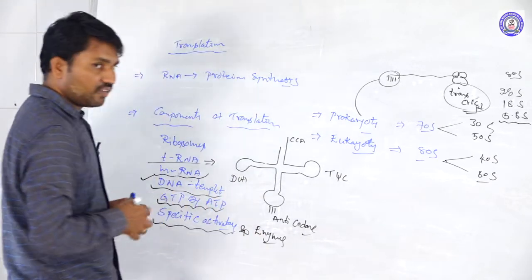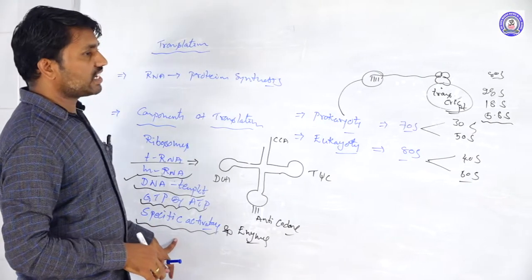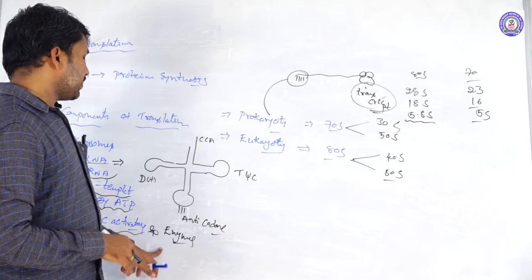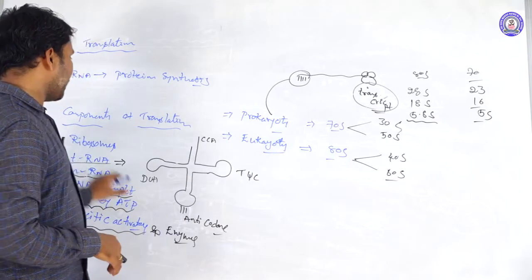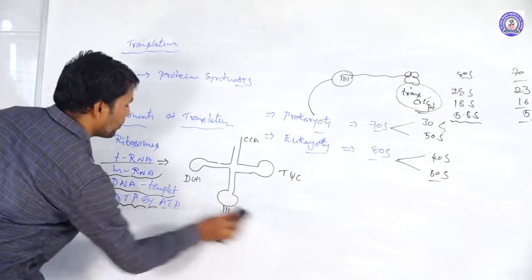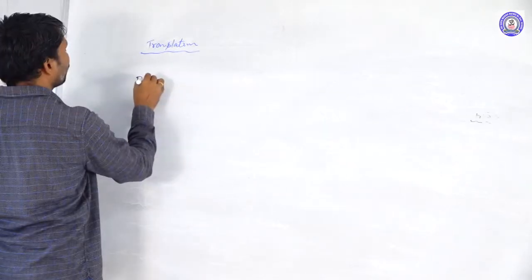Enzymes are involved: the initiation factors, elongation factors, and termination factors. These are involved in the translation process. One by one, we will discuss the mechanism of translation.